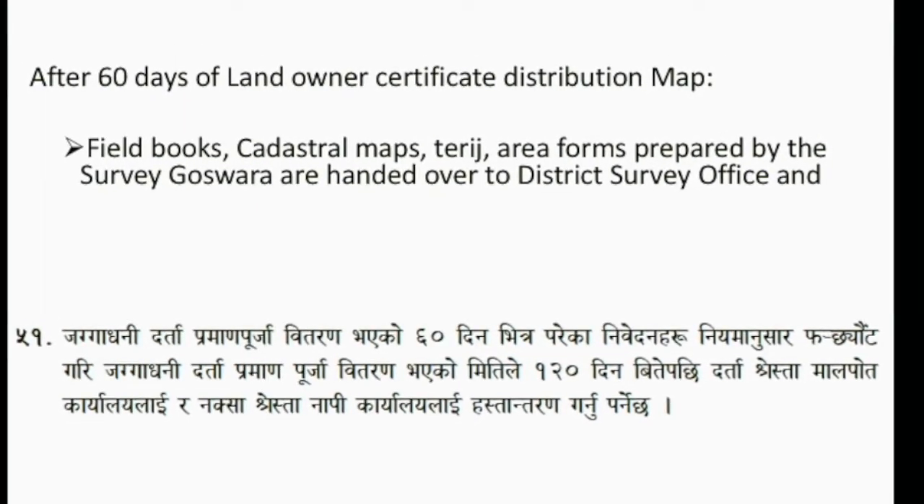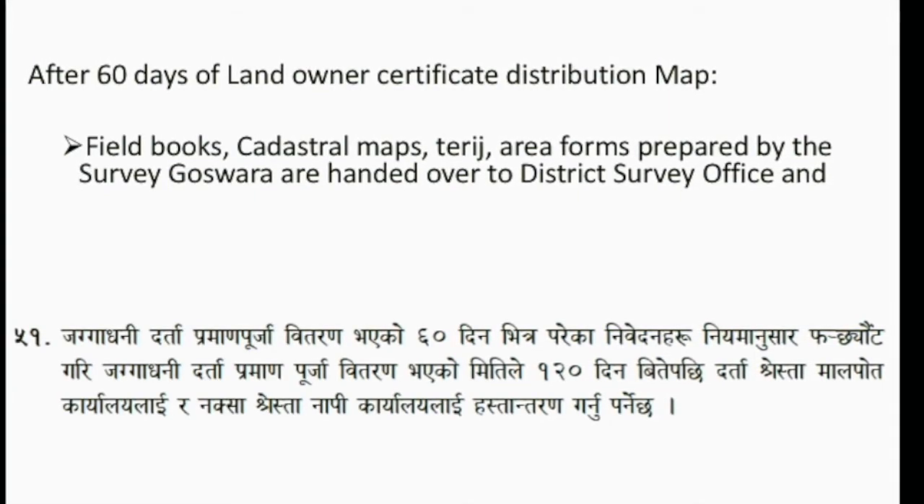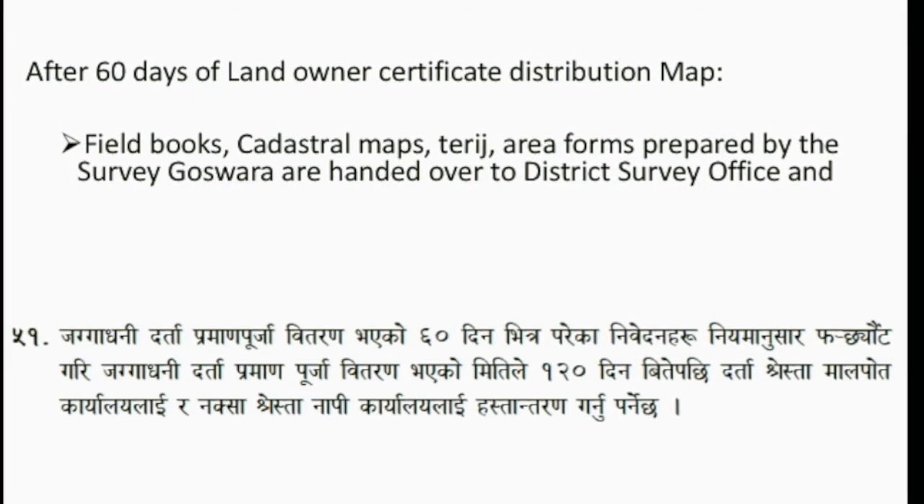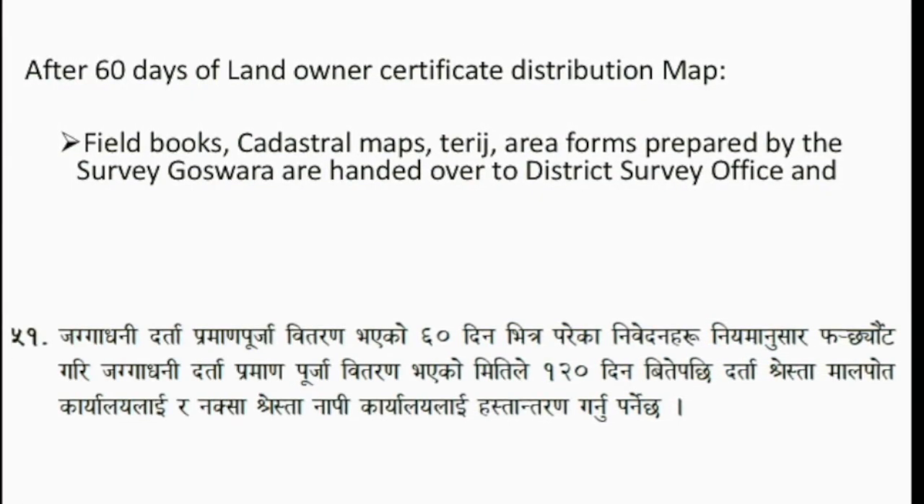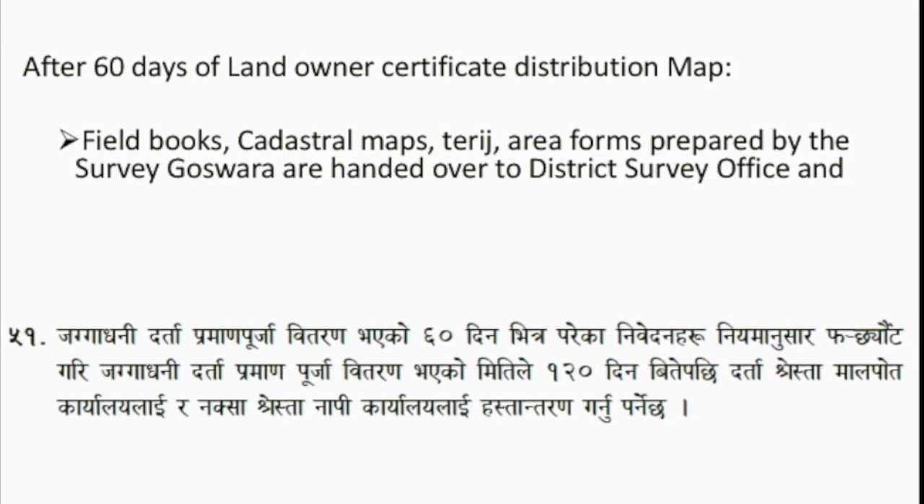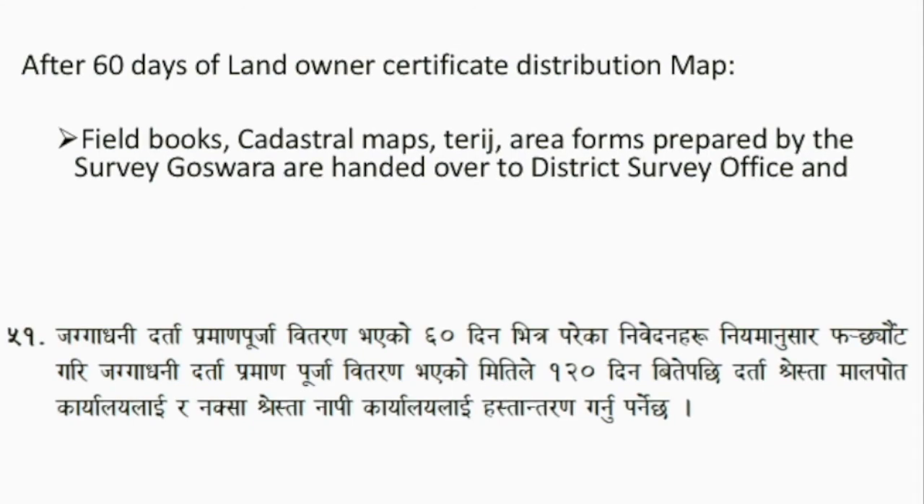Then after the distribution, within 120 days, we will submit the documents to the land revenue office and district survey office. The map, field book and cadastral map go to the district survey office, and the shrestha goes to the district land revenue office.